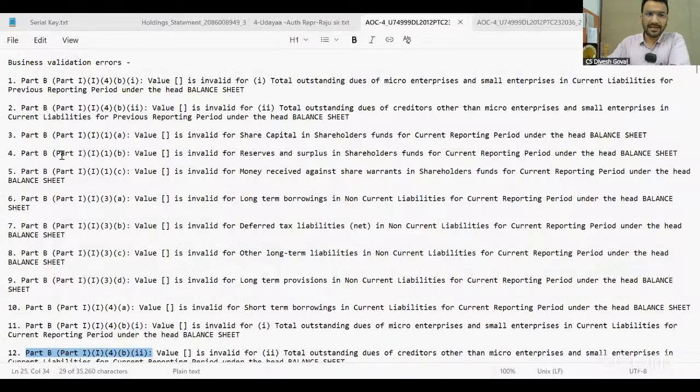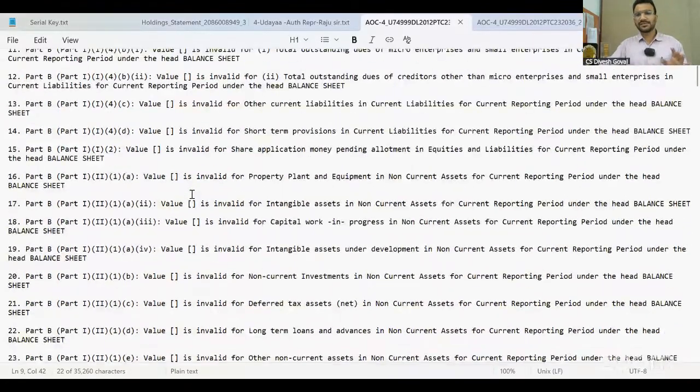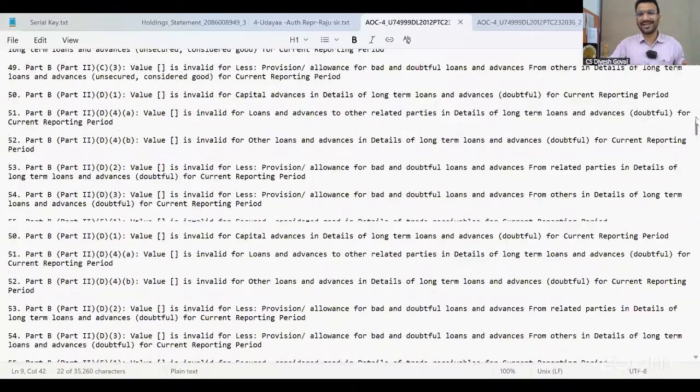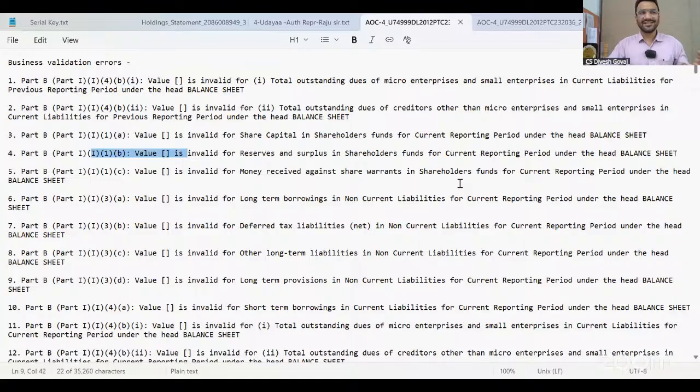See, the error file will be, look at this. You have made the error in Part B, Part 1, point number this. So this is very good. My complete Excel was blank, so there are a lot of errors. Generally, definitely it will not be there. So make sure whatever you are preparing, prepare it properly. Otherwise, you can see the error and you can resolve the errors one by one. So this is the process of the preparation of the offline mode.